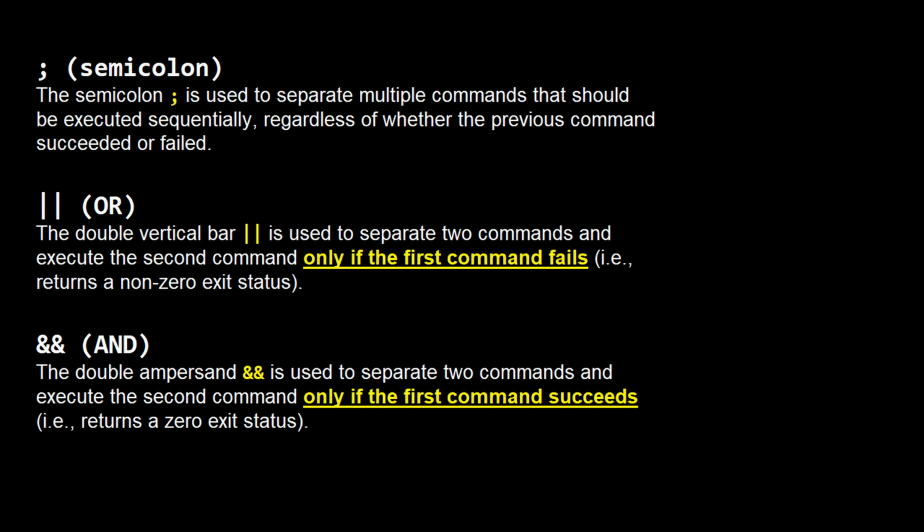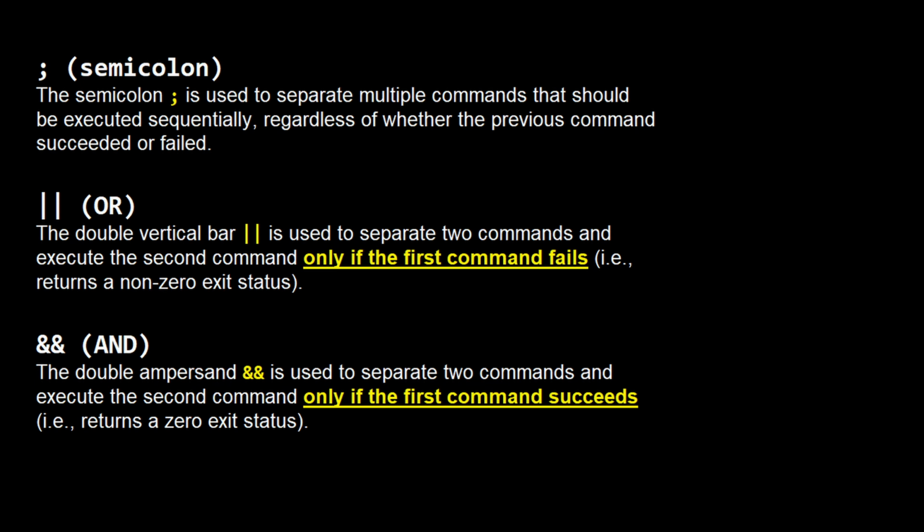So for example, if your first command was to remove a file named file.txt, but this file.txt didn't exist, well, it's going to return a non-zero exit status. You're going to get a sort of standard error output, and because of that, because you're using this logical or, it's then going to execute the second command. If the first command succeeded, well, you're not going to get that second command executed,